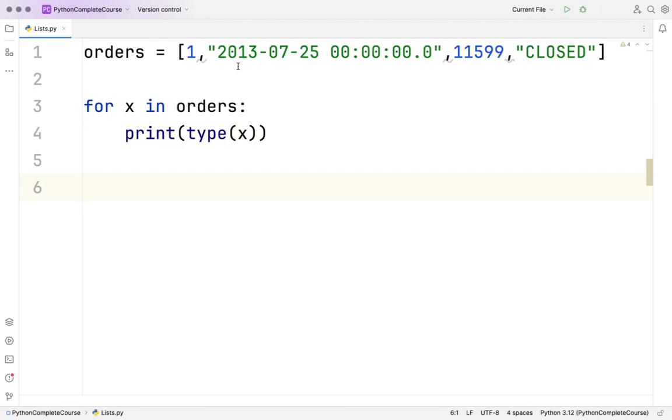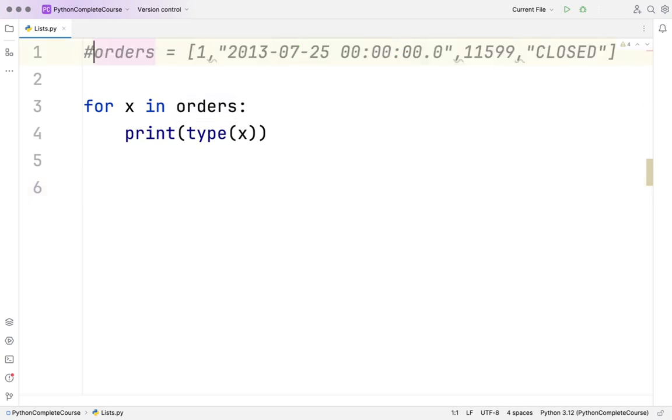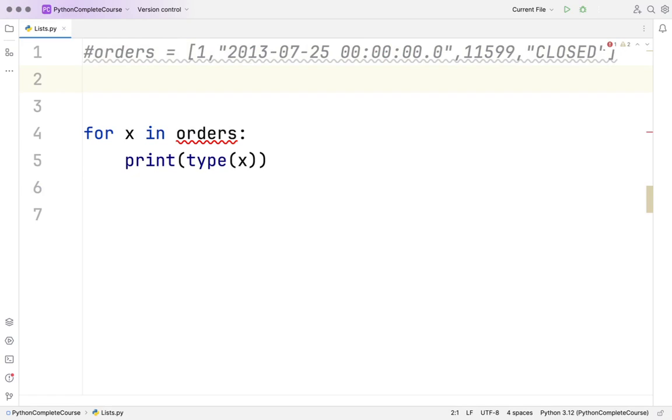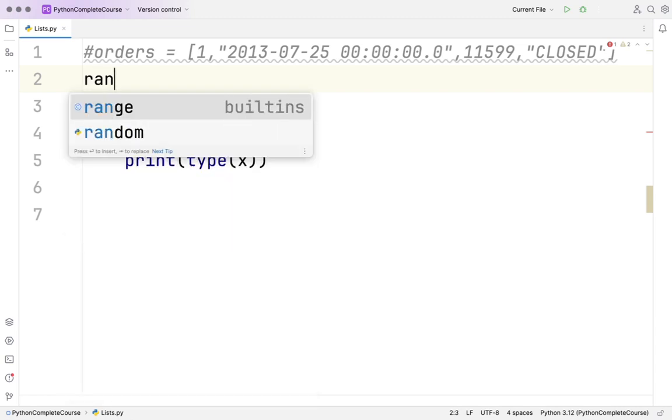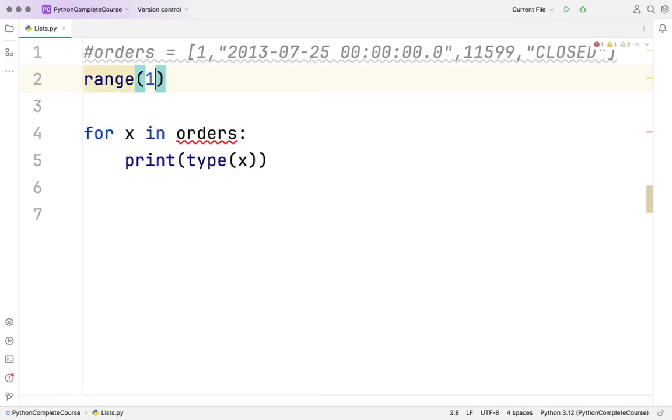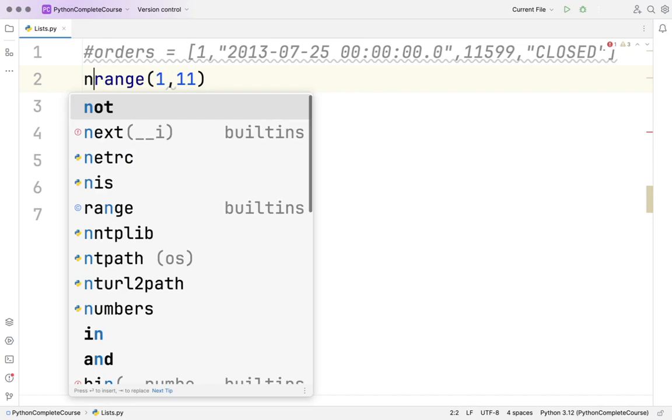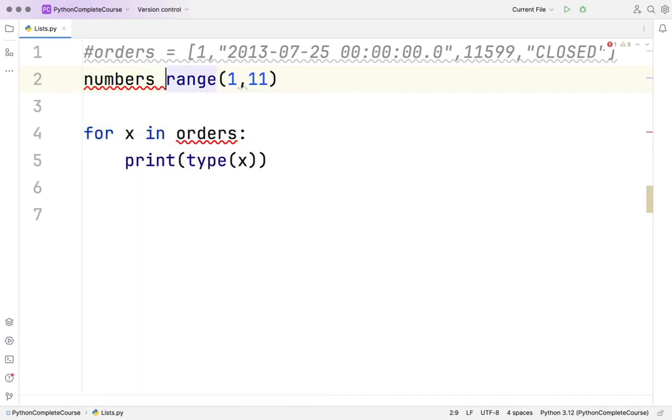Now, I will comment this line for now. Let me define numbers from 1 to 10. So I can define a range like this. Range 1 to 10. If I say 10, 10 is not included. So I will say 11. That will mean all the numbers from 1 to 10. And I will capture it inside numbers equal to range 1 to 11.